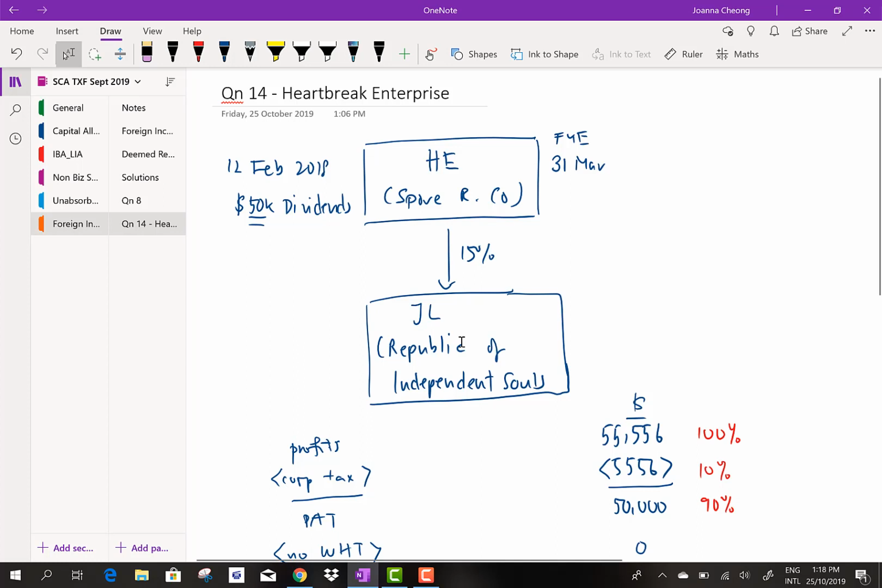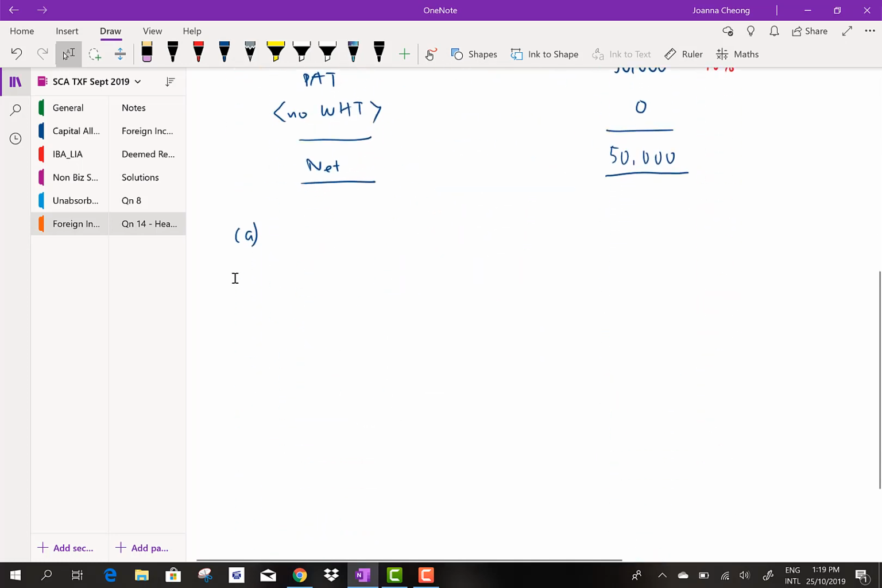Because according to the question, it was mentioned that the company JL is a resident of Republic of Independence. So according to tax rule, most of the tax jurisdictions will not allow a company to be tax resident in 2 places. Usually, it is only 1 place that they will allow you to be a tax resident. No tax jurisdiction will allow you to be tax resident in more than 1 area. So if you're tax resident in 1 country, you should not be a tax resident in another country at the same time. So that is what I actually mean.